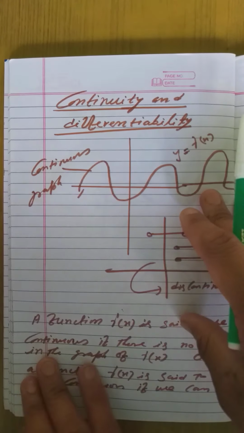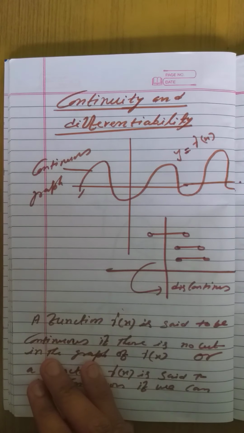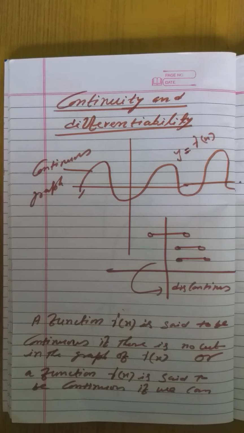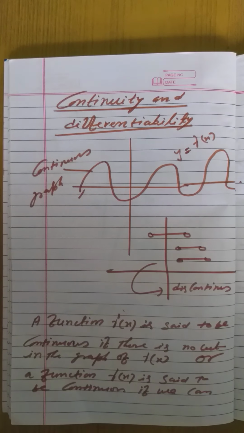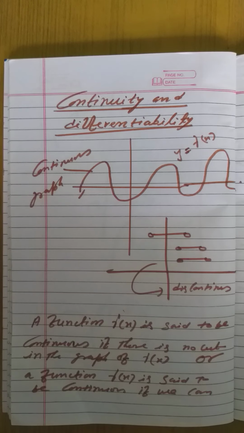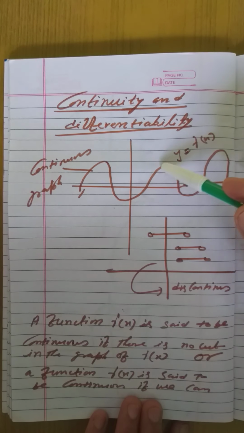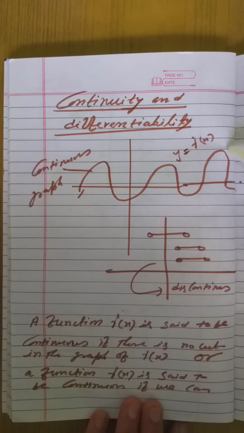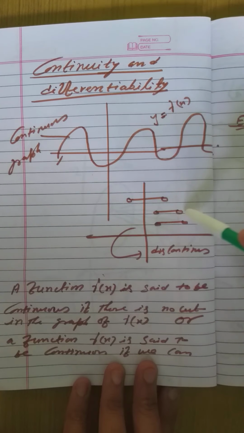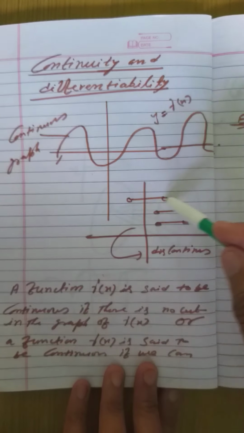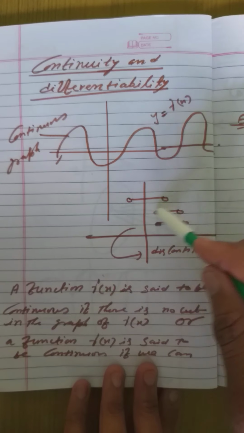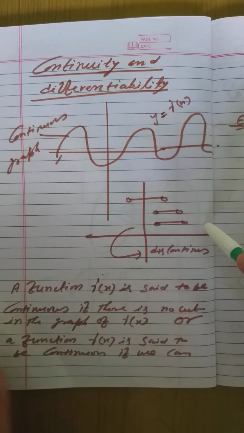Today I will discuss continuity and differentiability, right? Continuity, as we know, means non-stop. Anything which never breaks is called continuous, right? This graph is not breaking anywhere, so it is continuous. This is a discontinuous function because the graph is breaking at different points.